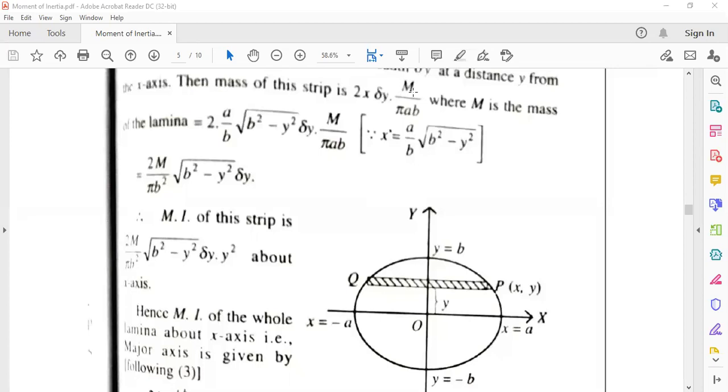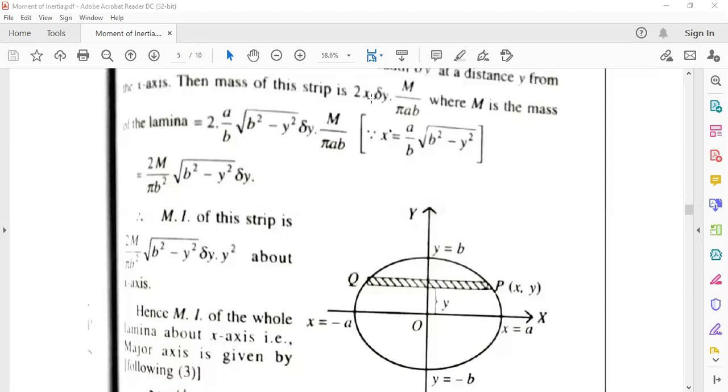Total mass of the ellipse is given capital M and total area of the ellipse is pi ab. So mass by area, that is the density. So 2x into delta y into rho, rho means m by pi ab, where m is the mass of the lamina. So from here we can write down 2 into a by b root over b square minus y square delta y into m by pi ab, which is this, b square minus y square, that means the value of x.